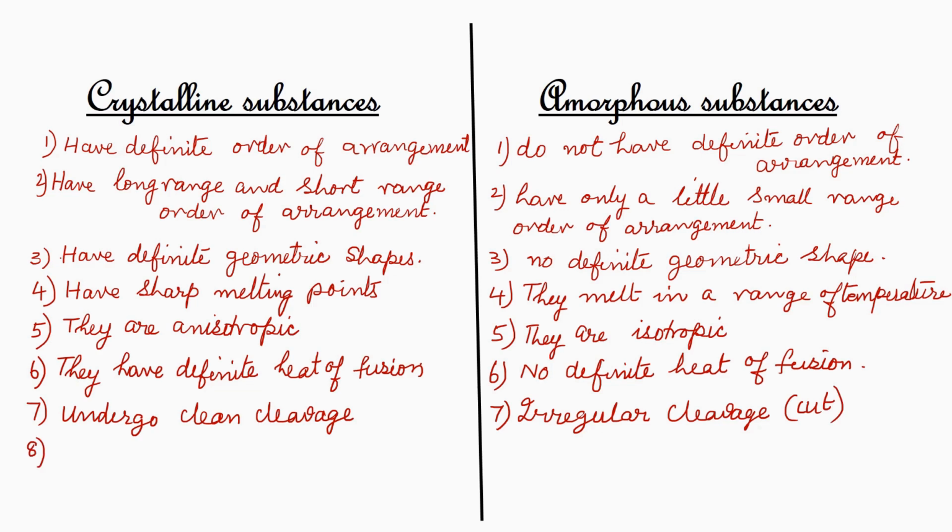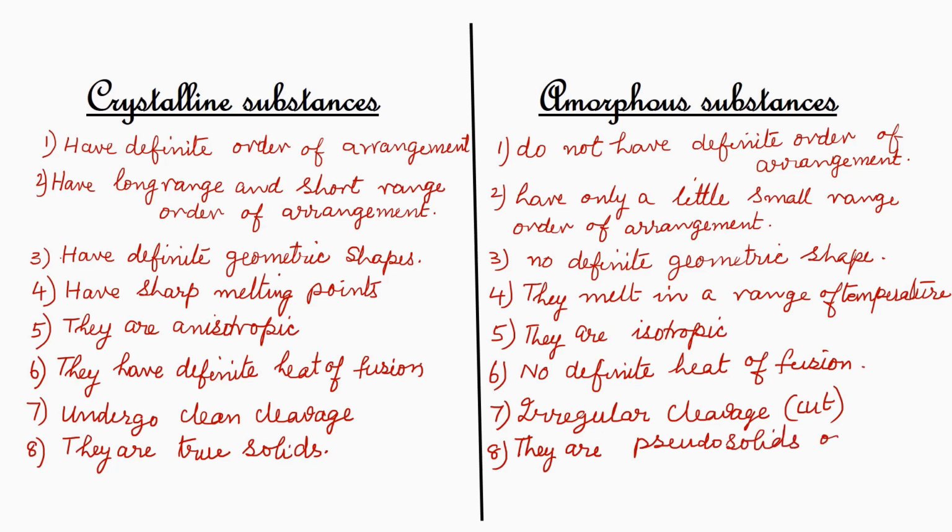Crystalline substances are true solids. What is the meaning? It means that they do not show any fluidity. They cannot flow from one place to another. Amorphous substances are pseudo-solids. What is the meaning? Their particles move from one location to another location in due course of time.